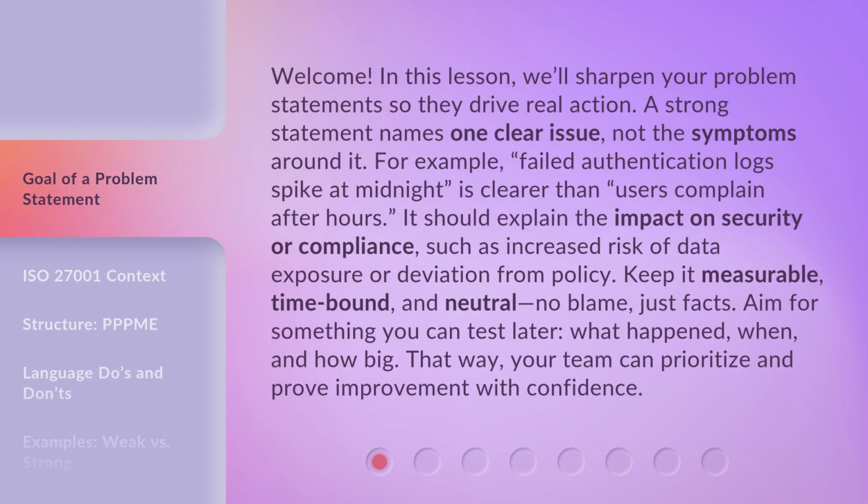No blame, just facts. Aim for something you can test later. What happened, when, and how big. That way, your team can prioritize and prove improvement with confidence.